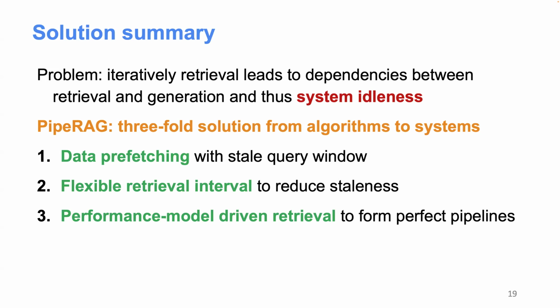And the second solution here is that we allow flexible retrieval interval to reduce the query staleness because now we can increase the retrieval frequency. And finally, we use a performance model-driven retrieval system that can basically allow a perfectly pipelined retrieval and generation process. Given a generation latency budget, it will automatically maximize the retrieval quality based on this latency constraint.